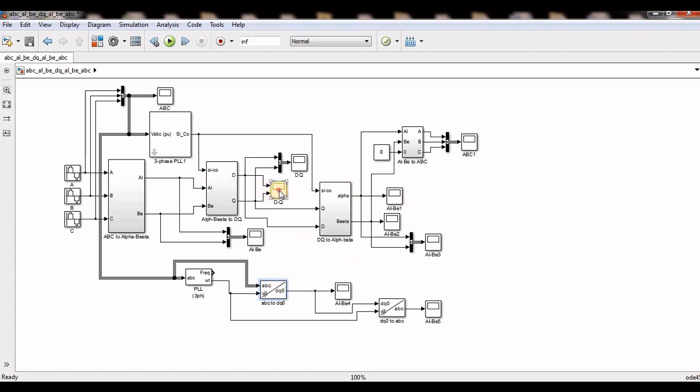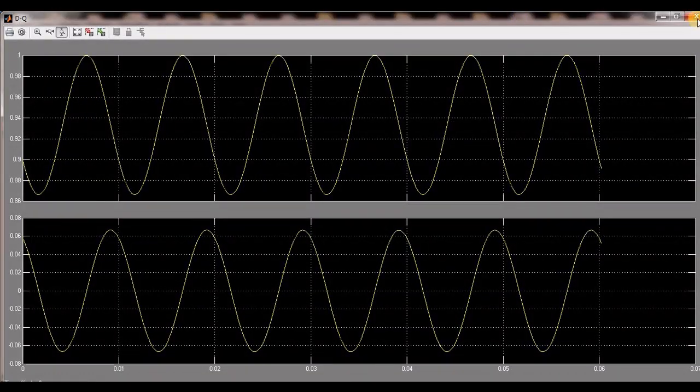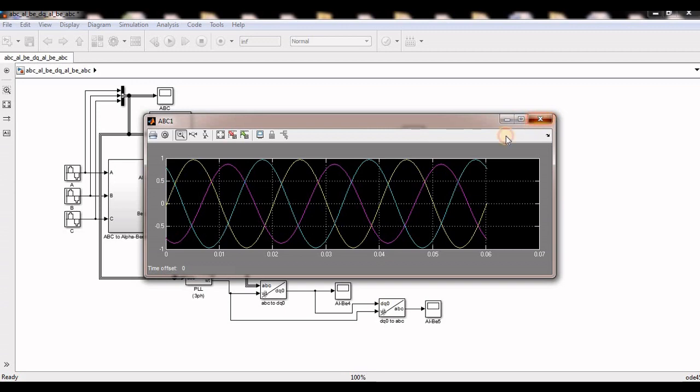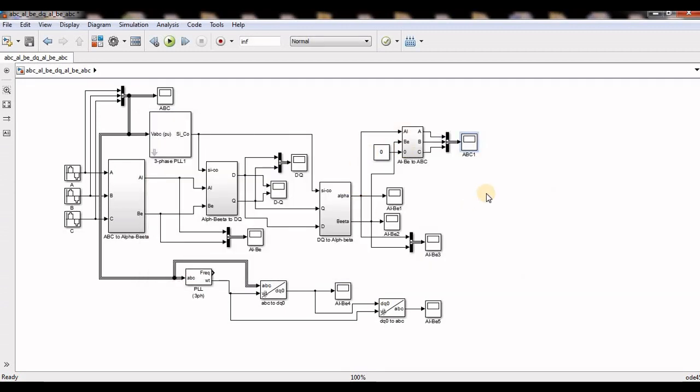So see, now these two are oscillating. So I am getting unbalanced output here. This can also be used as unbalanced compensation. If my grid voltages are unbalanced, and I generate the pulses from here for unbalanced compensation of the inverter, then I can make the voltages over the grid balanced.